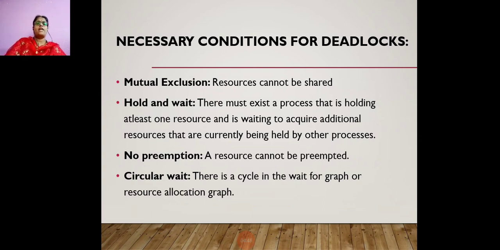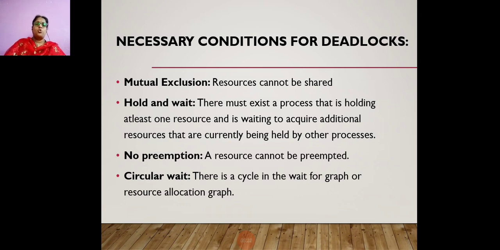Next is hold and wait. There must exist a process that is holding at least one resource and is waiting to acquire additional resources that are currently being held by another process. One process should be holding at least one resource and wants to acquire additional resources. If such processes exist, then that situation is called hold and wait.